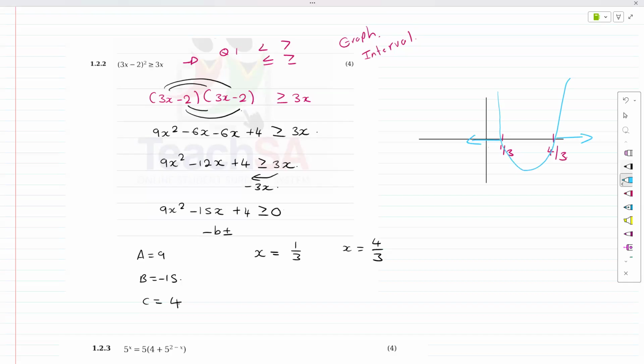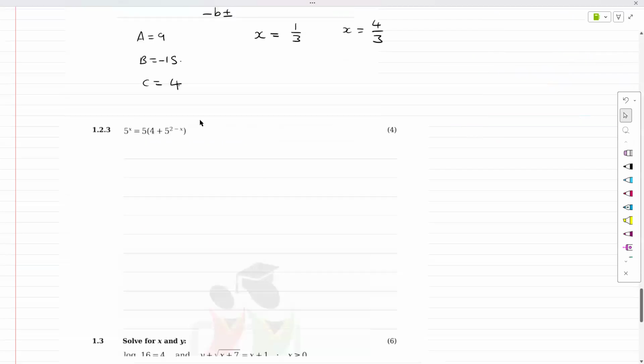Quite simple, but if you don't want that, we need to know that x is going to be less than or equal to 1 over 3. x has to be greater than or equal to 4 over 3. And that's all there is to this question. The next one.